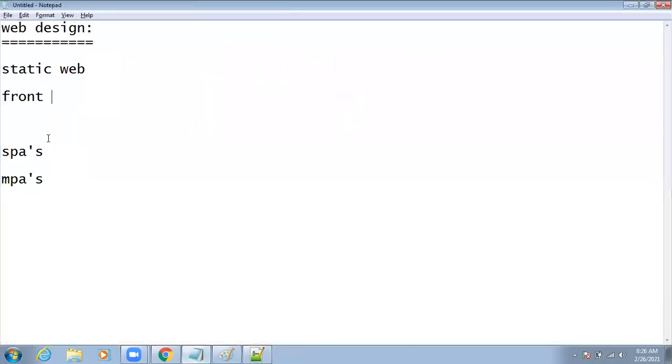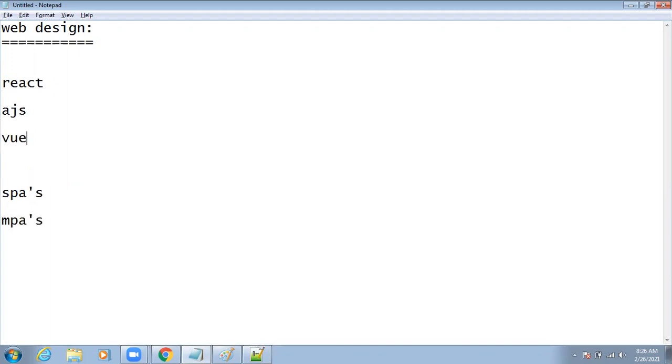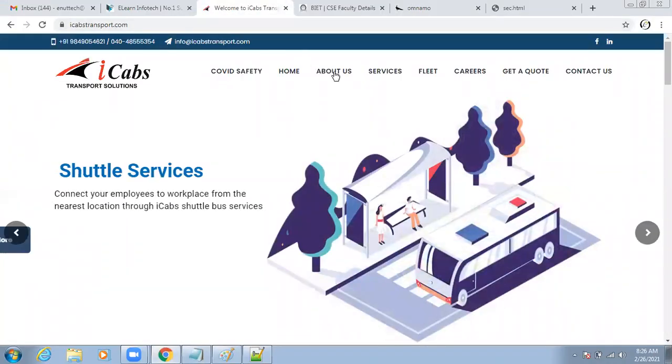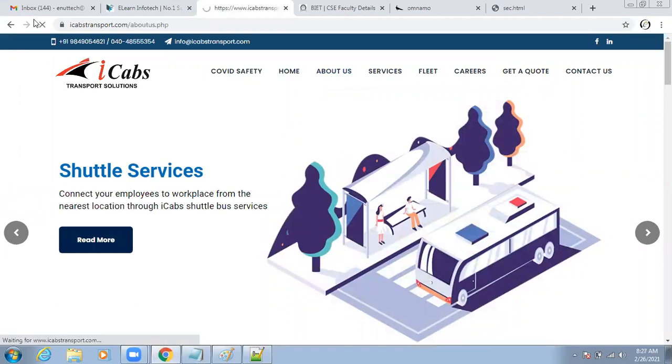Now we are going to move to the front end frameworks. For this we can use React, otherwise we can also use Angular, otherwise we have Vue.js. These are the three things we apply for single page applications. In maximum cases Vue.js is not used, so these two are trending. Now, what is the use of React or Angular? Here you can observe two things: single page application and multi-page application. What is meant by a multi-page application? See, when you click on the navigation, every time the web page is reloaded.